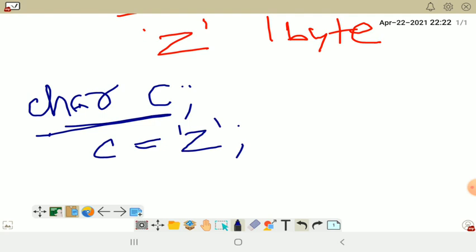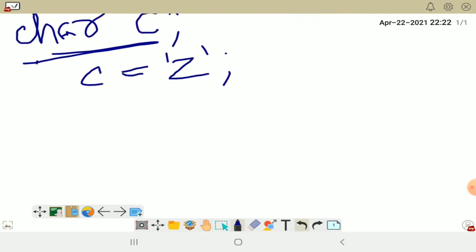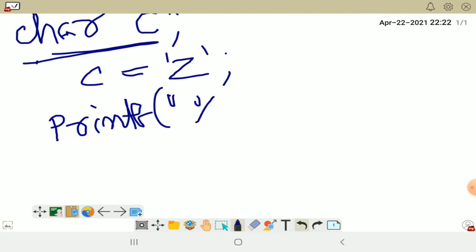Fine. And when I want to print it in C, what statement do I need to write? printf, then within double quote I write %c, then double quote, comma, c. So it will print the value of c, that is Z.